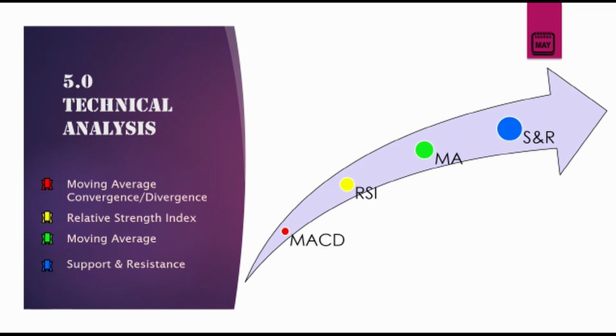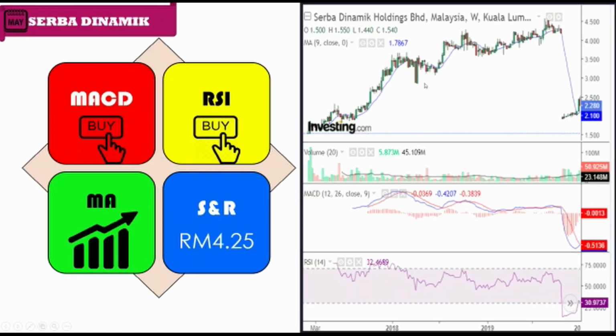For technical analysis, we are using 4 indicators to analyze the stock performance, which are moving average convergence divergence, relative strength index, moving average, as well as support and resistance indicator. For Serba Dynamic Holding Berhad, the extreme swing high level is 4 ringgit and 50 cents, and the latest price is 2 ringgit and 50 cents, which means that the stock hasn't met the extreme swing high level yet, and there is high potential for the stock to increase in price in the future. That's why we decided to purchase this stock at a low price now, and we may get our return when the stock starts to increase.